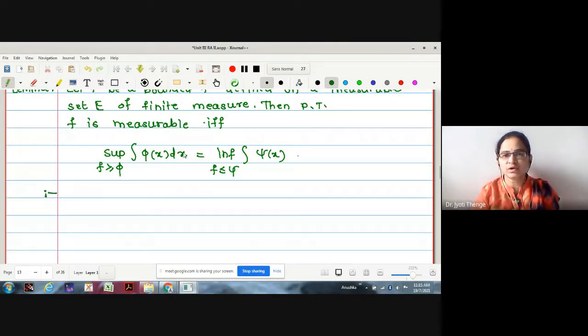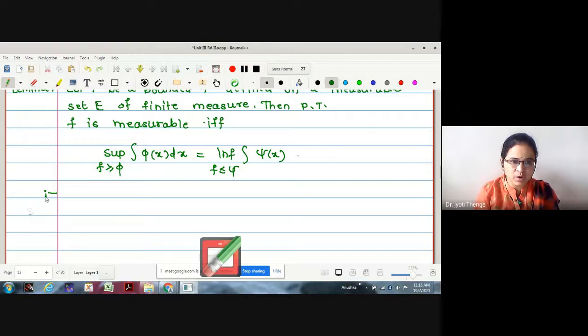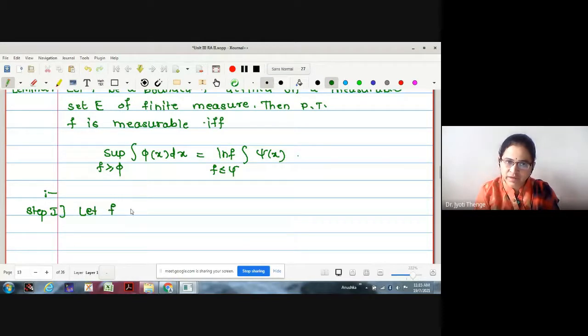Now, as it is an if and only if statement, we have to prove this result in two parts. First, I should start with, let us say, measurability. If it is measurable, I want to prove that the supremum of phi is equal to infimum of psi with this condition. Therefore, let me start with step number 1. Let f be a measurable function.